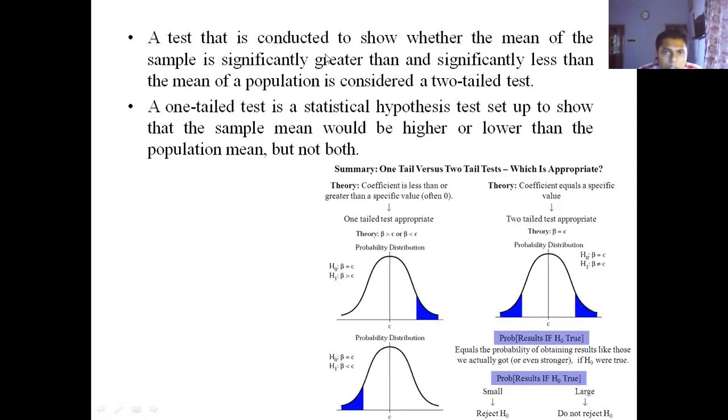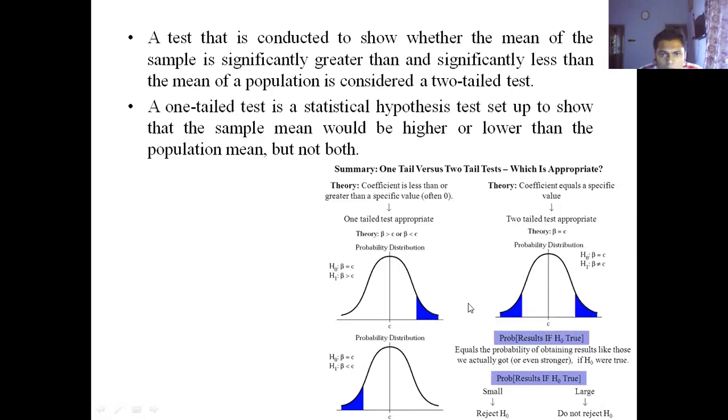So in case of a two-tailed test, suppose you have collected data from samples, and you have seen that the mean has changed. If you want to test whether my mean has just changed or not, then you can use the two-tailed test. But if you want to check whether my mean is higher or lower, then you will use a one-tailed test.